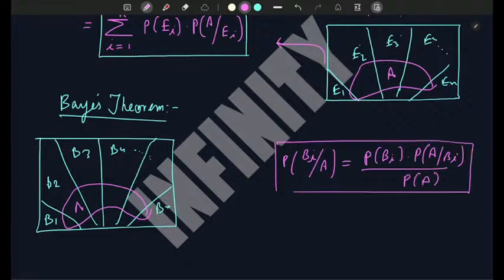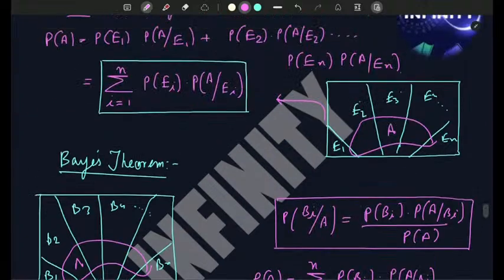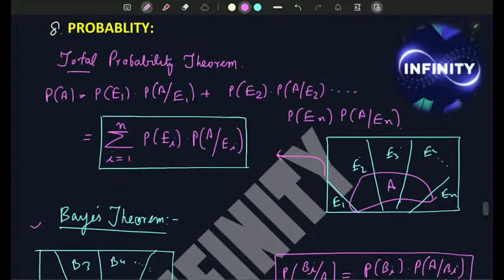This is Bayes theorem. And here also P(A) is what? P(A) is the total probability theorem, summation i equals 1 to n P(Bi) into P(A such that Bi has occurred). So these are the basic formulas, and mostly questions come from either Bayes theorem or using the total probability theorem.